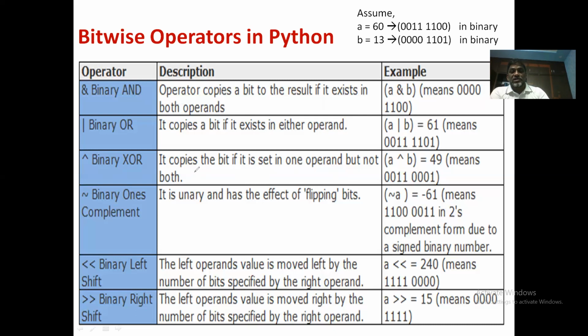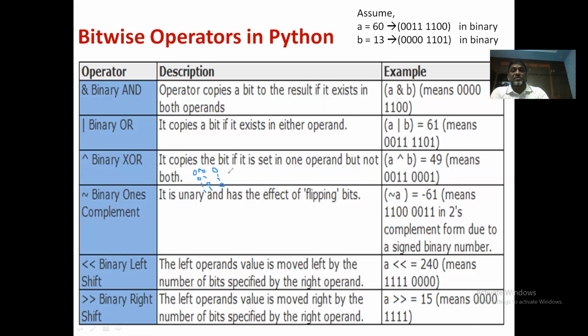So it says that 0 exclusive OR 0 is 0. The result is 0. 0 exclusive OR 1 is 1. 1 exclusive OR 0 is 1. 1 exclusive OR 1 is 0 again.